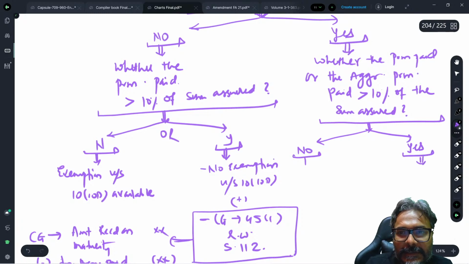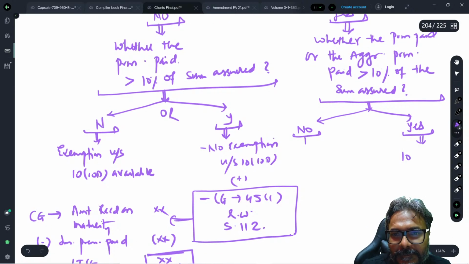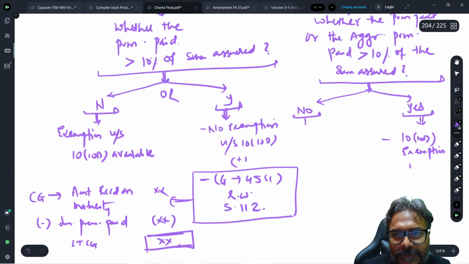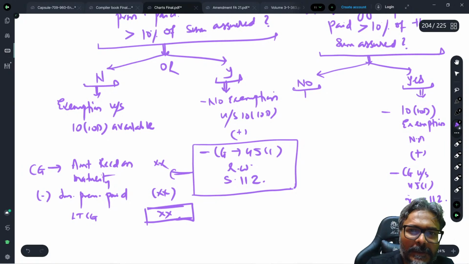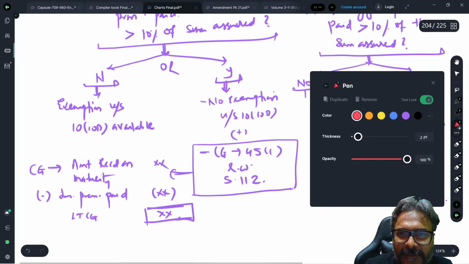If it is yes, then 10(10D) exemption is not applicable. If it exceeds, students, 10(10D) exemption not applicable, plus capital gains under section 45(1) read with 112.